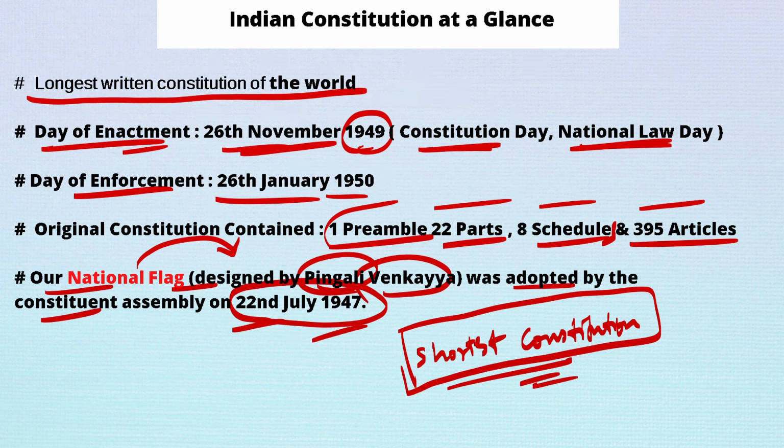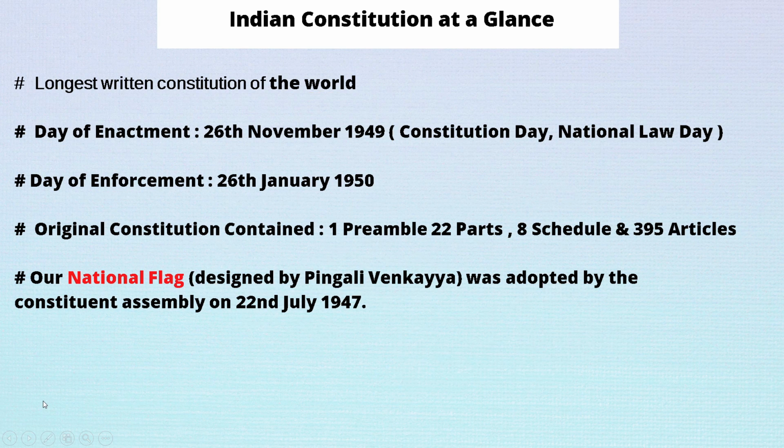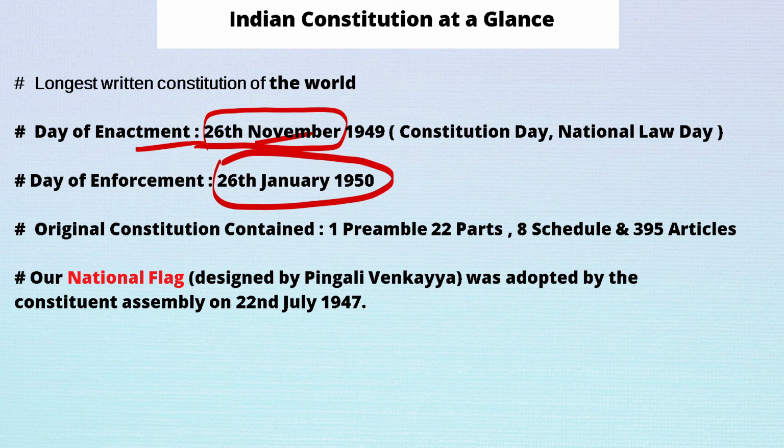Now here I will clear this. Here you may get a doubt. Our constitution was completely finished on 26 November, but why did it take 3 months to get it implemented throughout India?